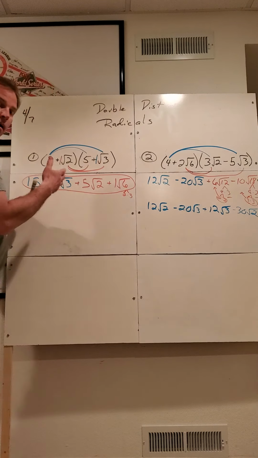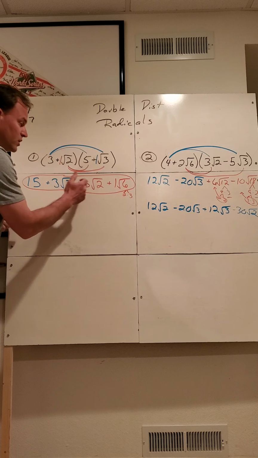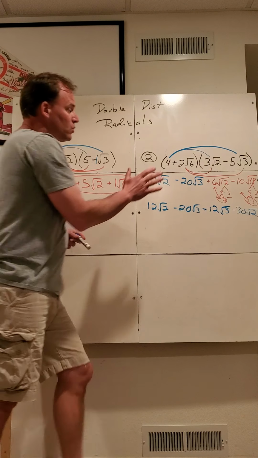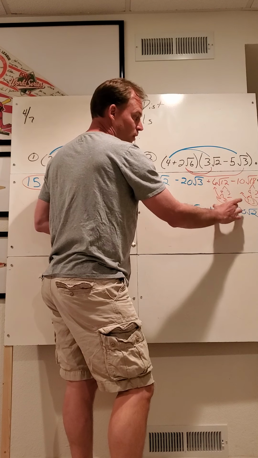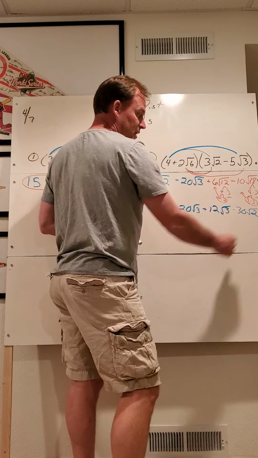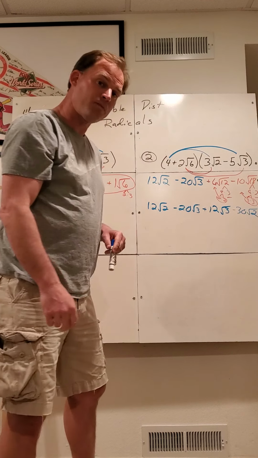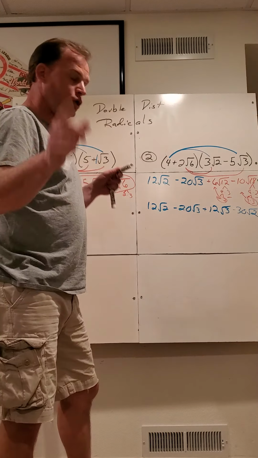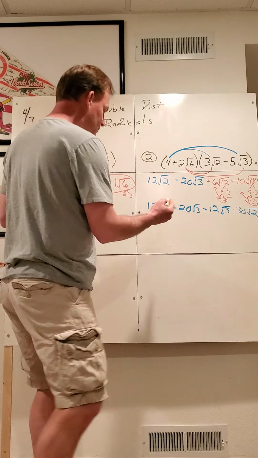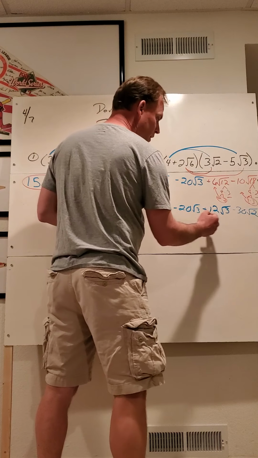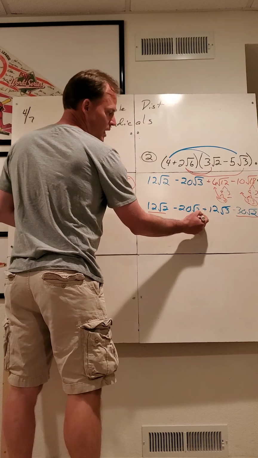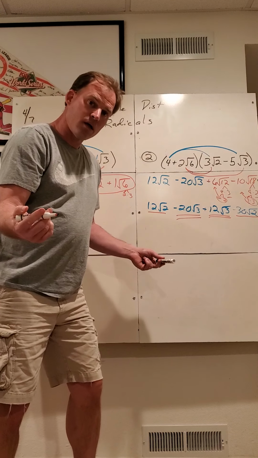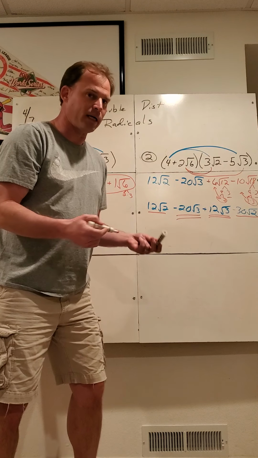So in this problem here, none of these radicals simplified, did not have any further steps to do. Problem 2, square root of 12 simplifies, square root of 18 simplifies, 3 and 2 don't. Now, hopefully, since I've been talking about this, you've recognized, hey, I've got square root of 2's here, square root of 2's here. I got square root of 3's here, and square root of 3's here. That's right, combine like terms.